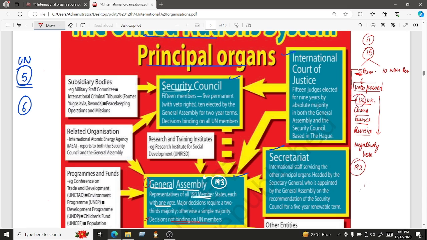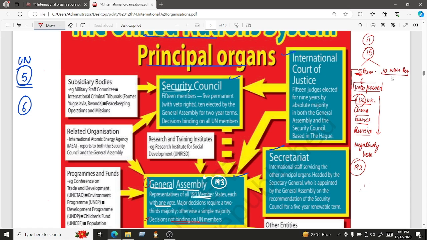If the USA does not want a resolution to be passed, then it will not be passed under any circumstances. No matter if the remaining countries want it or not, it doesn't matter. Only the US veto power is important. The US can actually use its veto power to stall the decision. So that's the importance. Okay, now let's talk about these 10 non-permanent members.